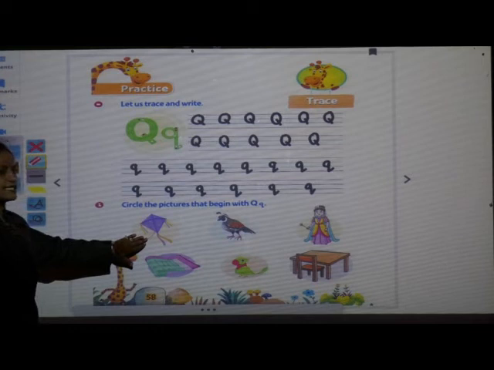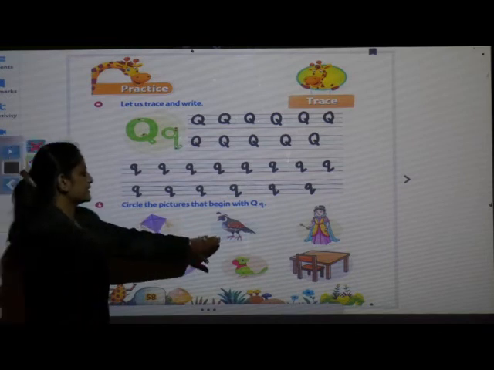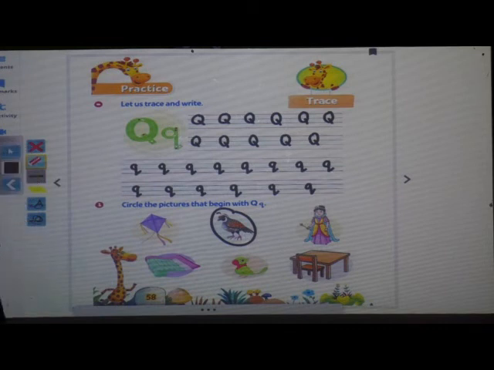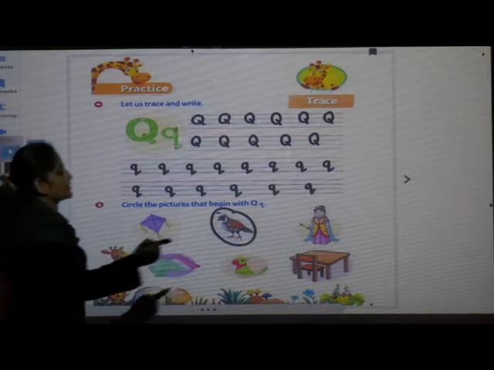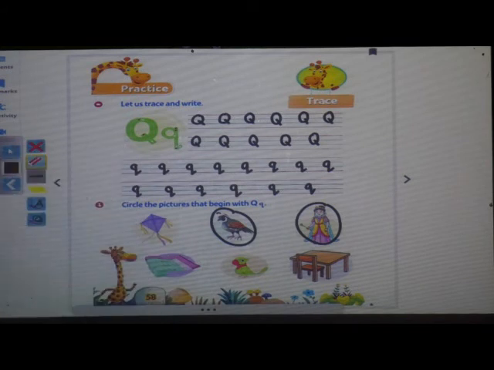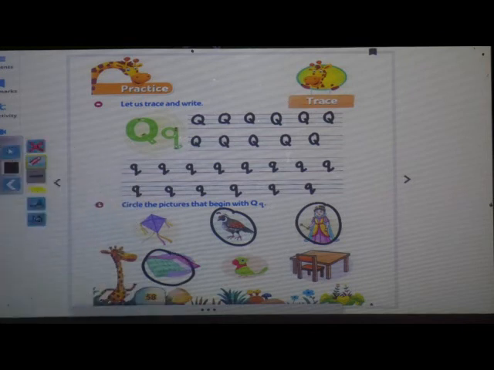So tell me which picture is this? It's a kite. So you have to circle this picture. No. See this. Qua, qua, quill. You have to circle this quill. Okay? Very good. Complete fast. Next picture is qua, qua, queen. Very good. Next one is qua, qua, quilt. Okay? Done? Very good. After completing this, you have to turn the page.